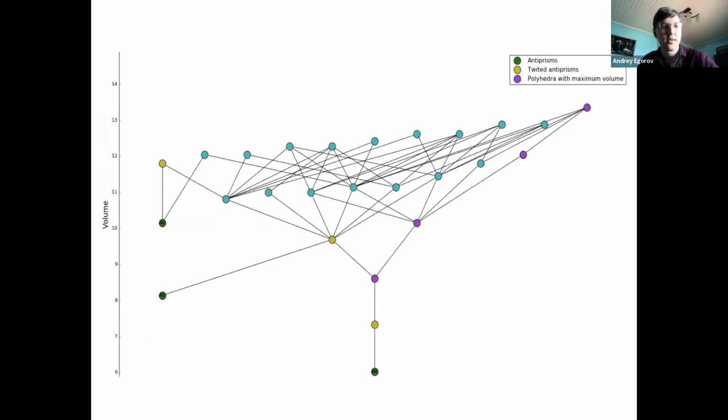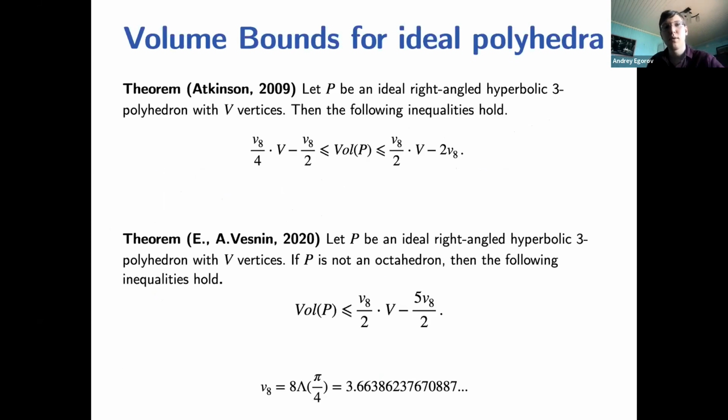Here, dots are polyhedra, and an edge between 2 dots means that the upper polyhedron is obtained from the lower one by an edge bisection. And we can see at the bottom here the polyhedron A4, and all others can be obtained from it. Now I'll talk about volume bounds.